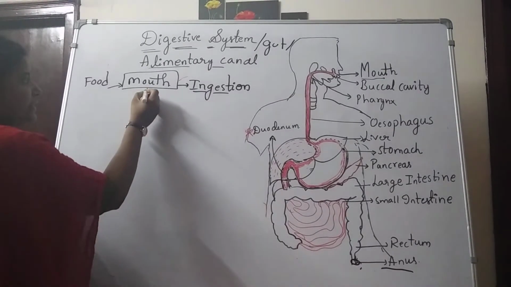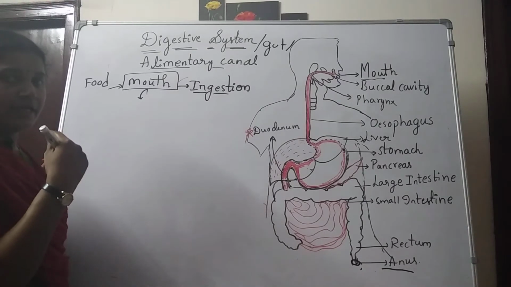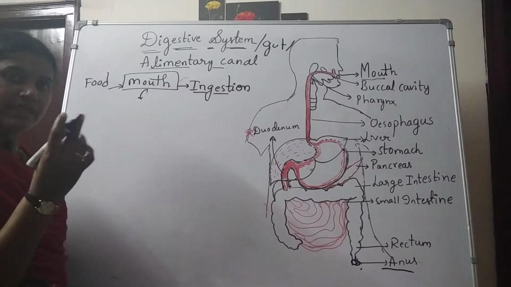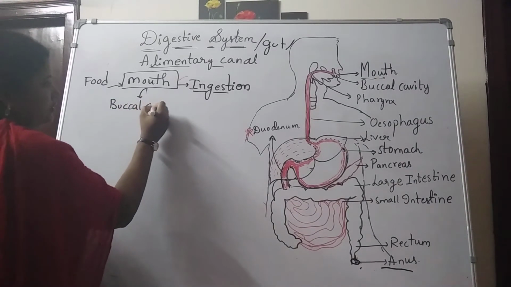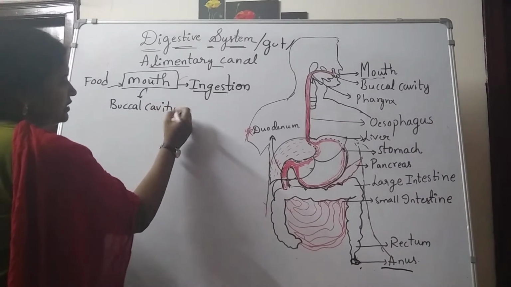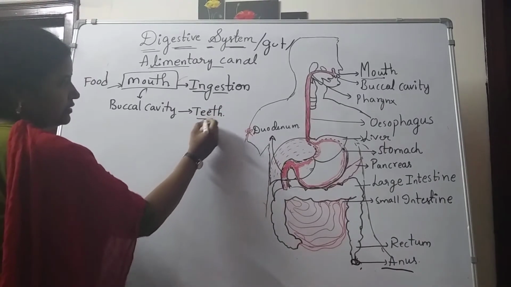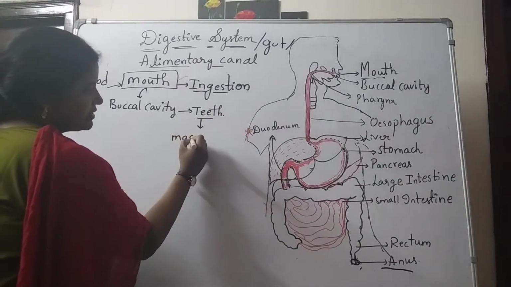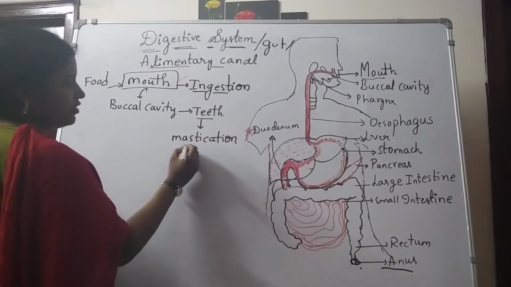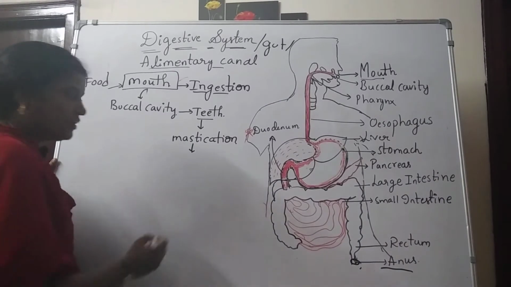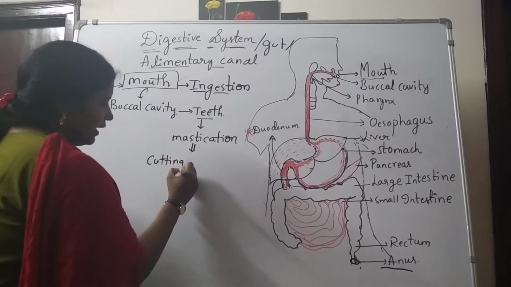What is the space inside the mouth? If you open the mouth, there will definitely be a gap. That gap contains teeth and tongue. The mouth opens into the buccal cavity. Inside the buccal cavity are the teeth, and the teeth are responsible for mastication. What is the meaning of mastication here? Cutting and crushing.